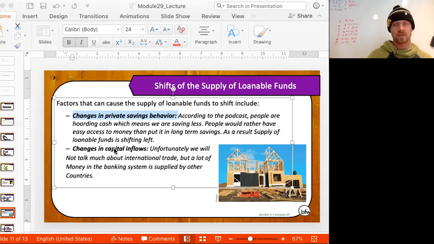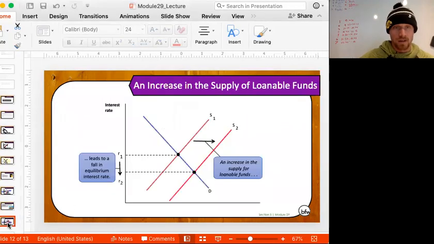Conversely, if investment projects in a country are not appealing, they look bad. Right now, I don't know where money's going to flow because the global economy is not doing well. But I can't imagine people are wanting to invest in America right now because our investment opportunities don't seem great. So anyway, if investment projects are not appealing, other countries will pull their money out of our country. This would cause the supply of loanable funds to shift the other way. Again, a change in the supply of loanable funds will look like this. It will shift the whole curve.